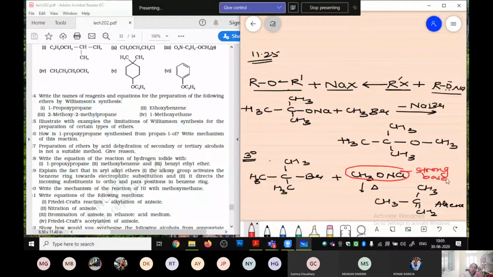Means dehydrohalogenation is going to occur over here, due to which we are not going to obtain ethers, but we are going to have alkenes. Got it this reaction? Question number 25, अगर आता है तो in the form of limitations you need to first write down the general equation, then show the equation with the primary halide and then make it out for the tertiary. Got it?